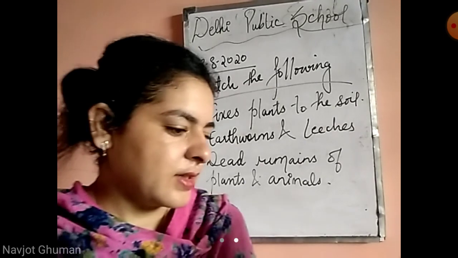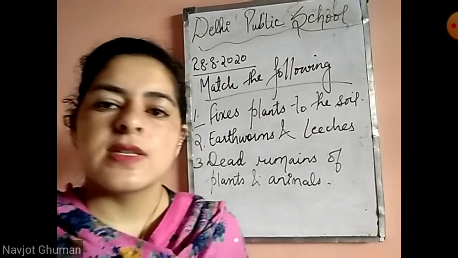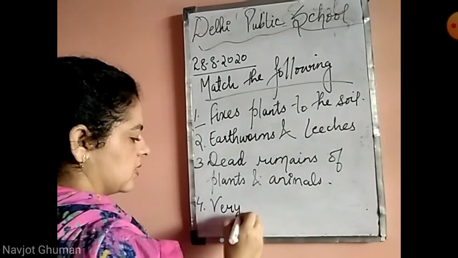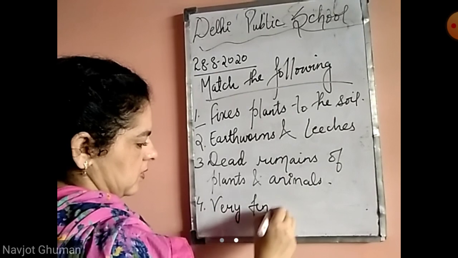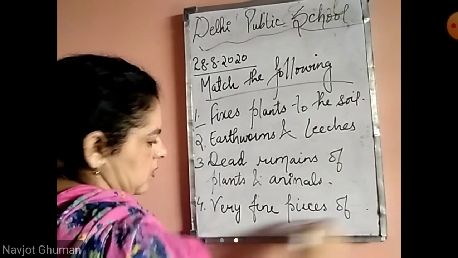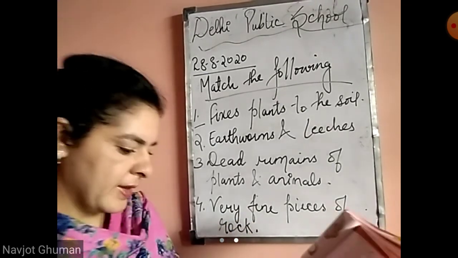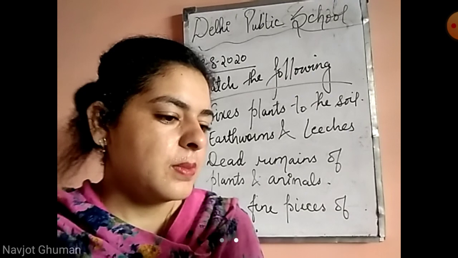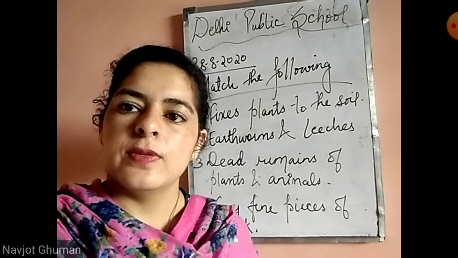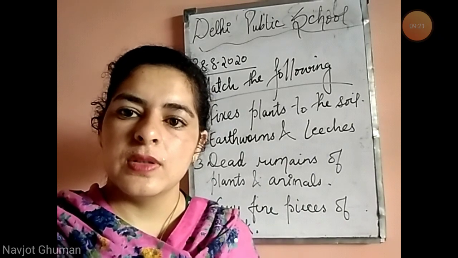Next, clay. Clay has very fine pieces of rock. Very smooth it is. Next, last is manure. It makes the soil fertile. So we add manure in the soil to grow plants.